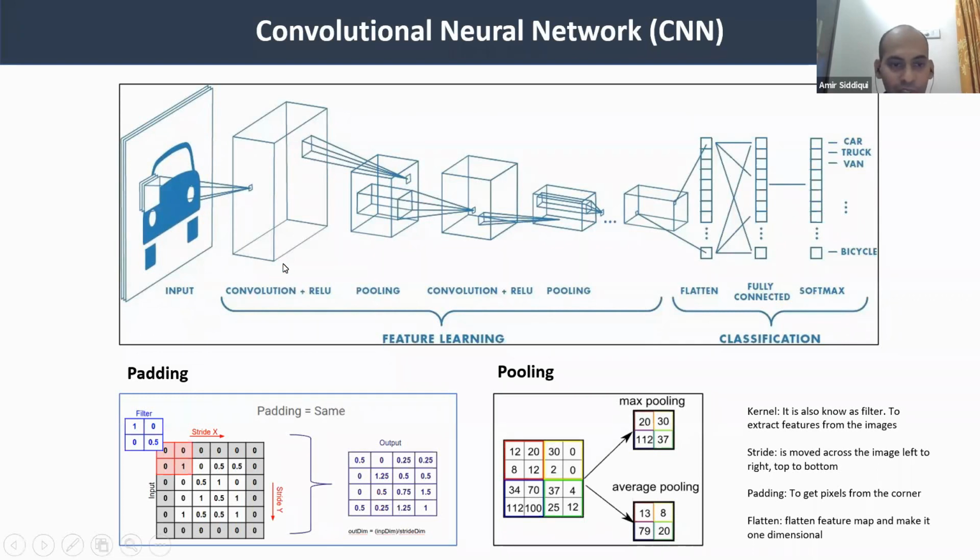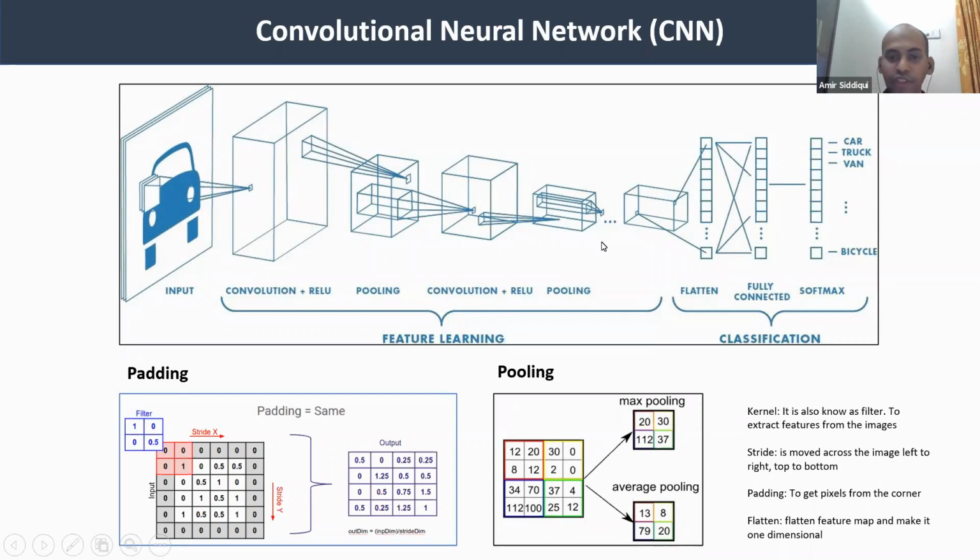Once we apply this convolution plus ReLU activation, then we apply this pooling. So here what we are doing is we are applying the filter. That is, here we are doing this filter here. Then the next step is pooling. So we are doing pooling here. Again, we apply the same to reduce the size of the image. Then again, we apply the pooling. Once we have reduced the size of the image, the next step is flatten.